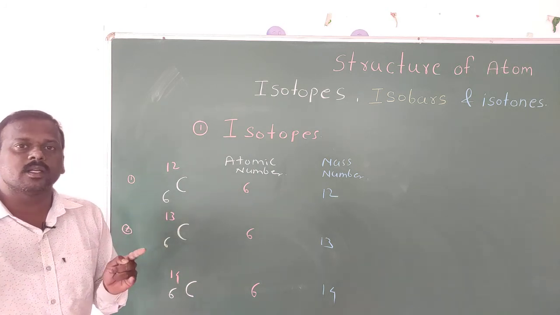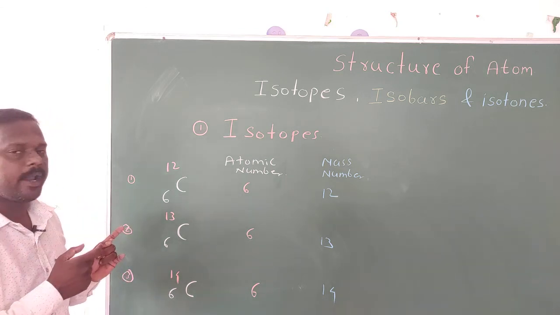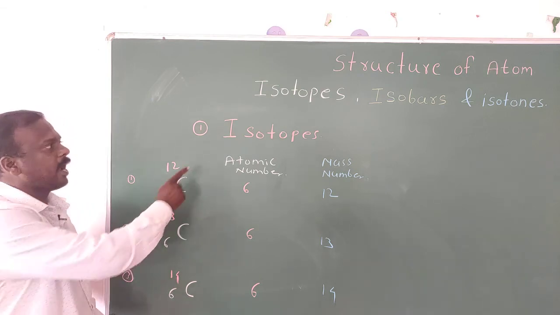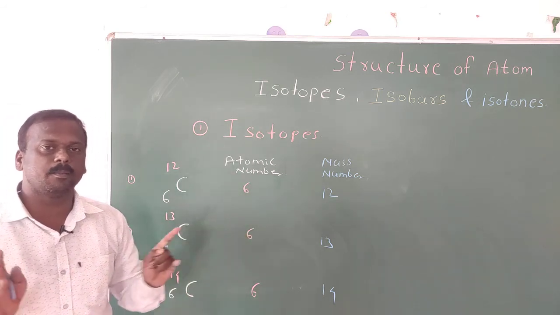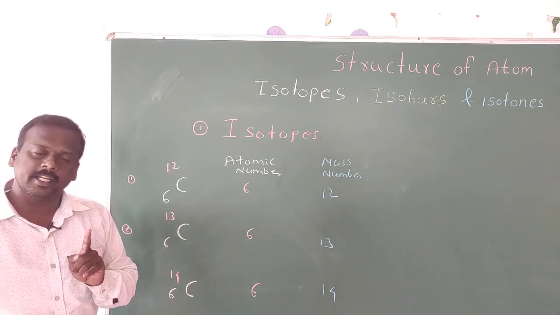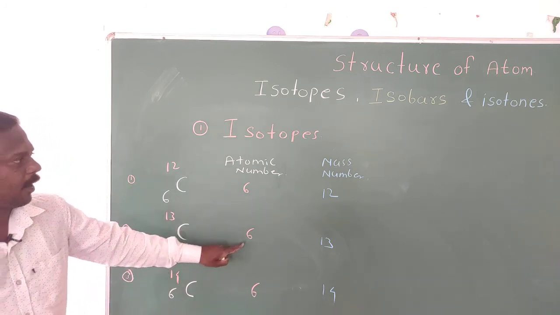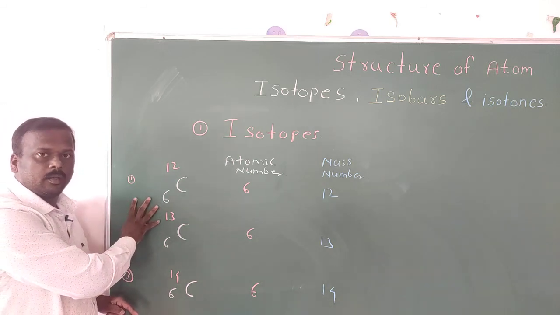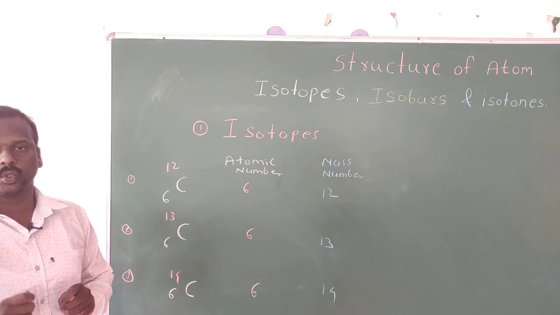But we are going to discuss the definition of isotope from the proton and neutron point of view. If we discuss the angle of atomic number and mass number, it is clear that elements having the same atomic number but different mass number are called isotopes. This is the example of isotope. Understand? But now we will think about the proton and neutron.